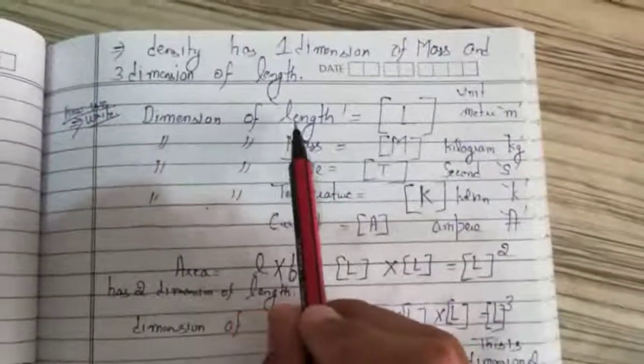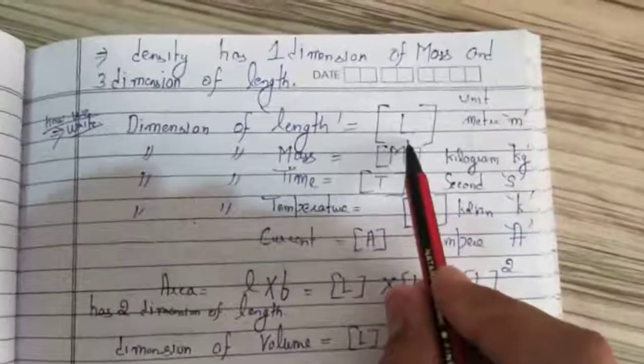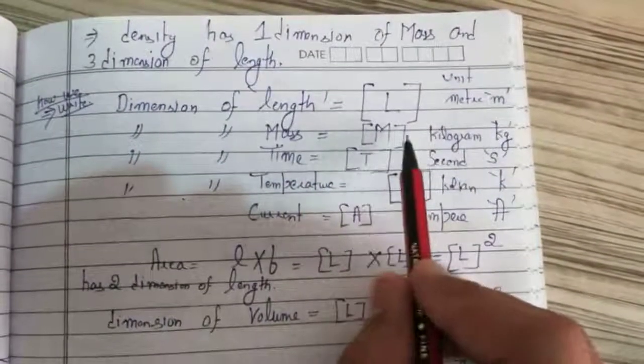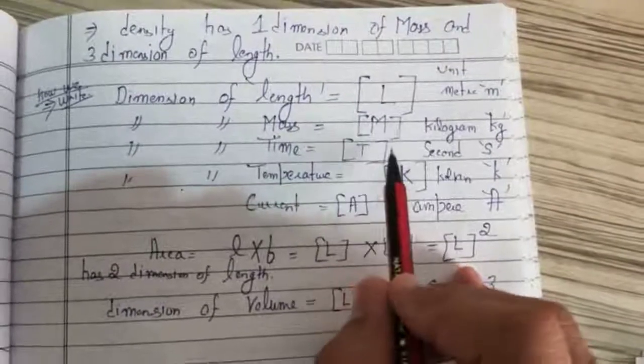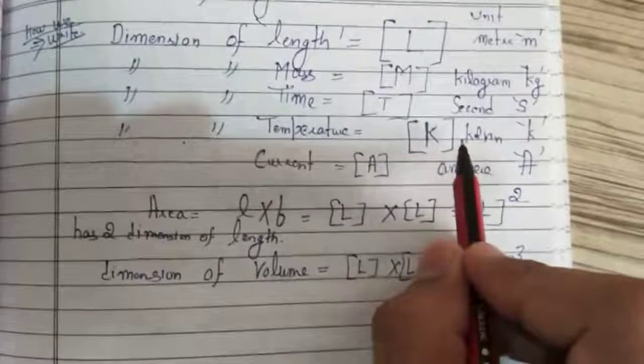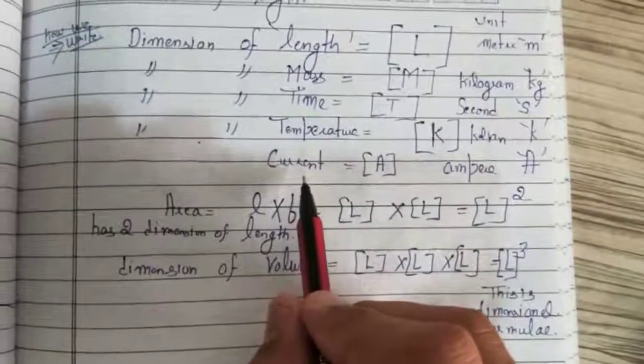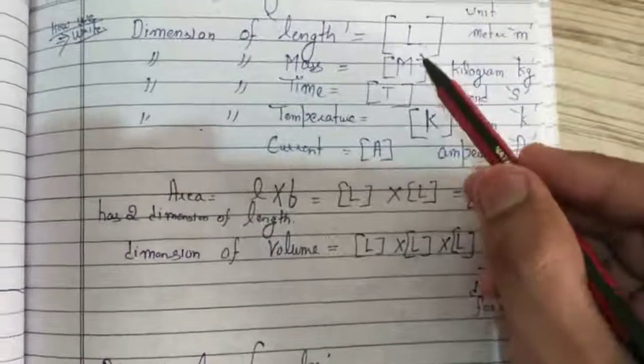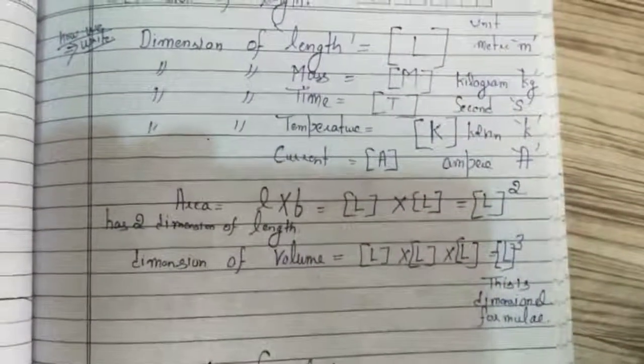So dimension of length, how do we write? We write as L in brackets. Dimension of mass, big M in brackets. Big T in brackets, T close, for time. Dimension of temperature, K in brackets. Dimension of current, ampere. So these are all the dimensions of fundamental quantities. This is the way of writing these dimensions.